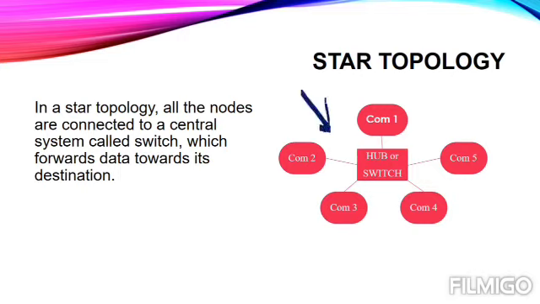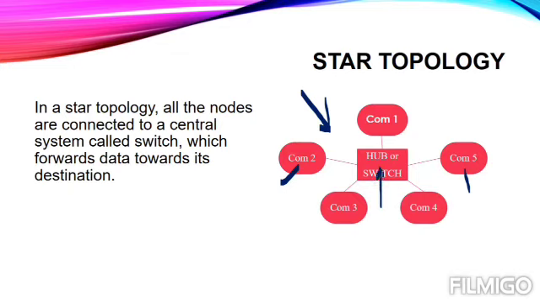Suppose you want to send something to computer number 5 and you are using computer number 2. In that case, when you send that data, it will go directly to computer number 5 from this hub or switch, and computers 1, 3 and 4 will not be able to access the data because of the data security of the hub or switch.